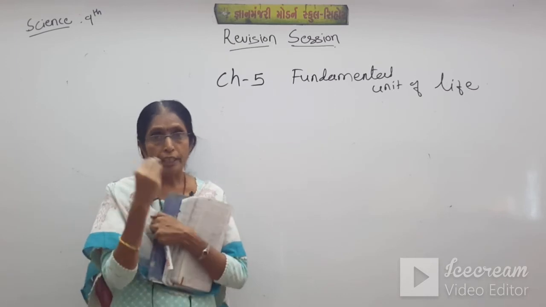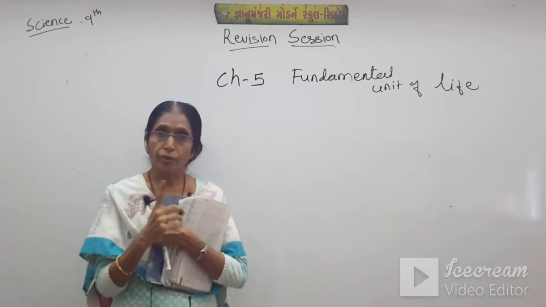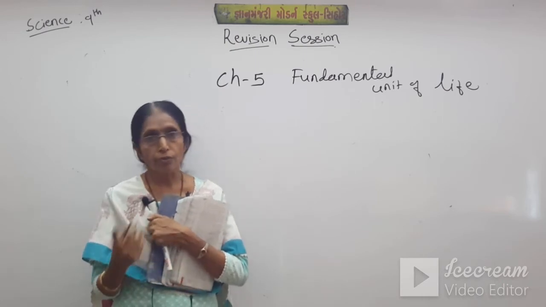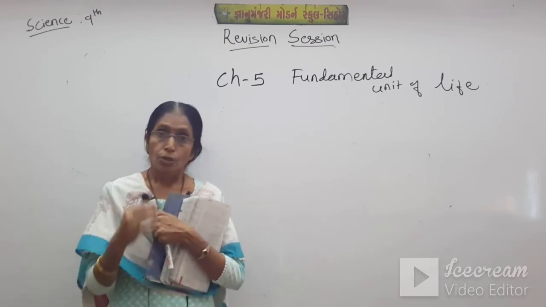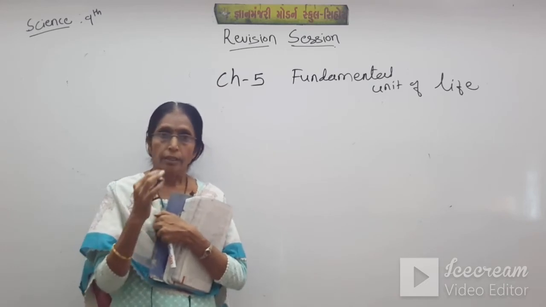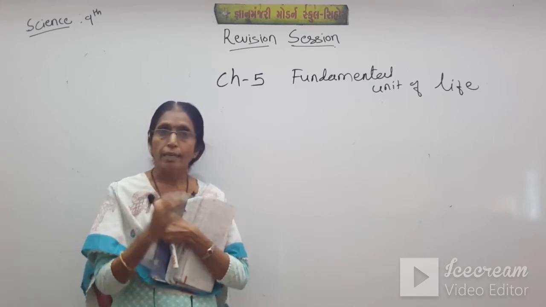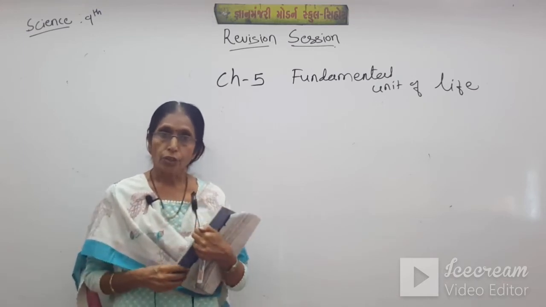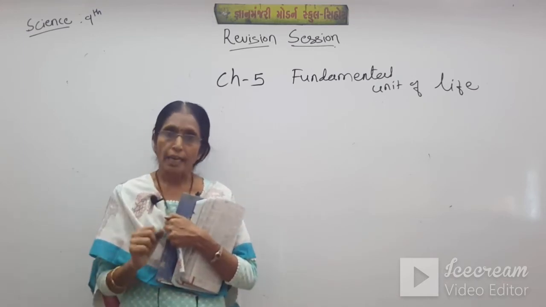Just one figure will be there from the biology section. It can be from this chapter or from the next chapter. So you have to be ready for that. The diagram can be of an animal cell or plant cell, or in the 6th chapter there are tissues.